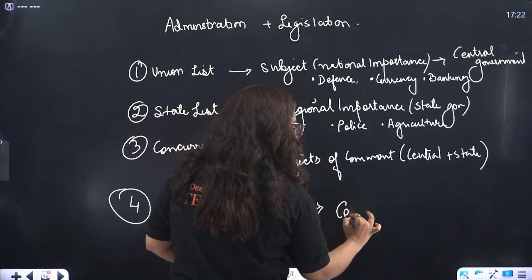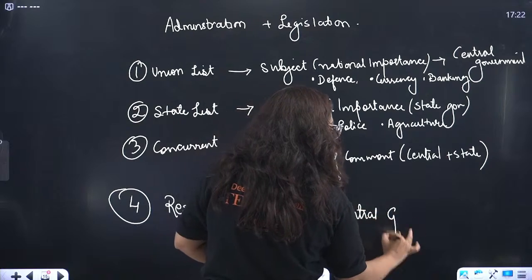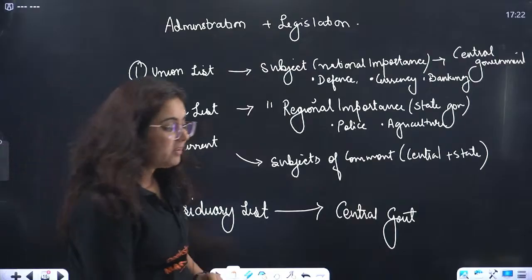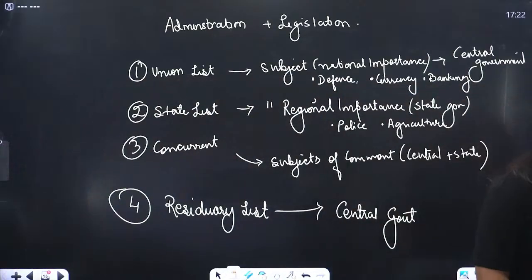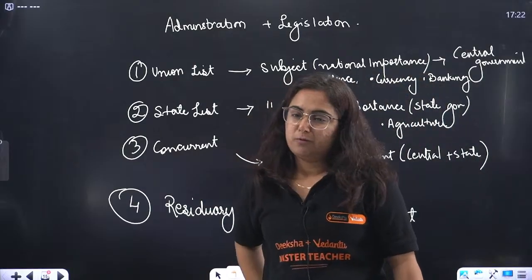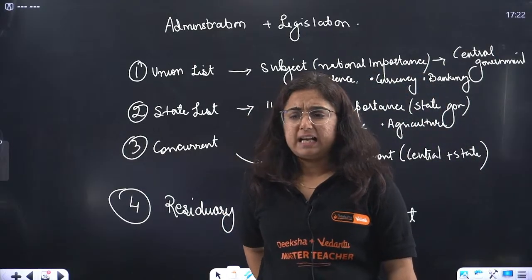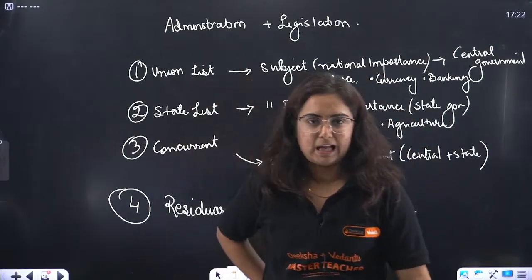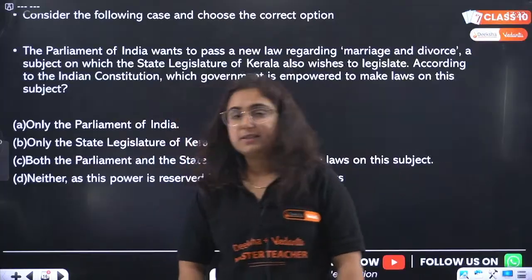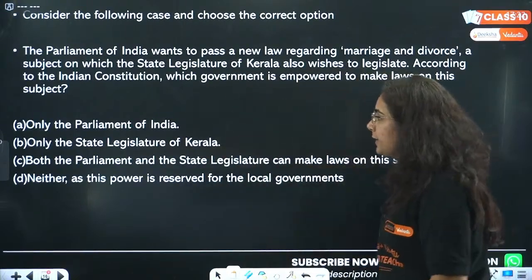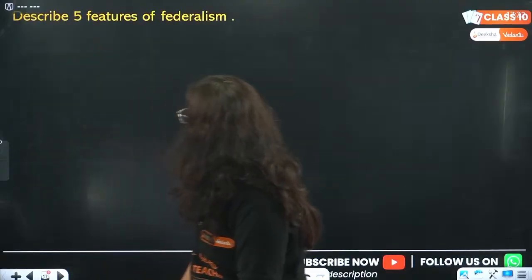Okay, who makes the law in that? Central government makes the law. Acha, why does the central government only make the law? Because we are a federal country but with a powerful central government. It does not lie in these three lists, but yes, we have a separate list and hence we should be informed about that. While writing the answer also, you need to put that point about the residuary list, otherwise your marks will be deducted.